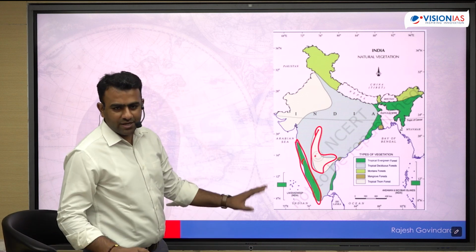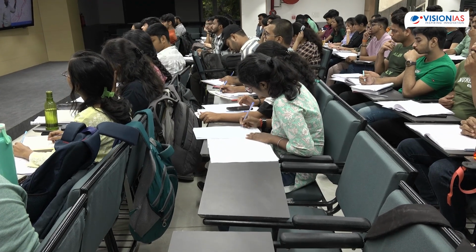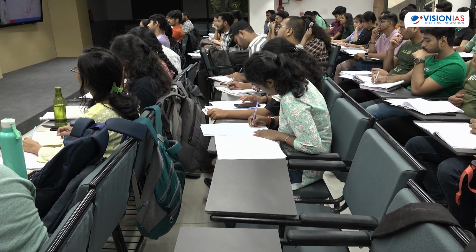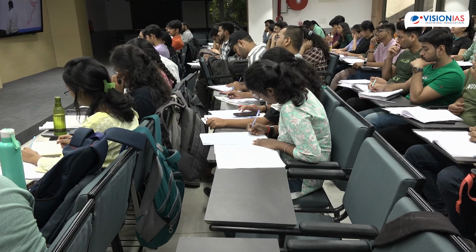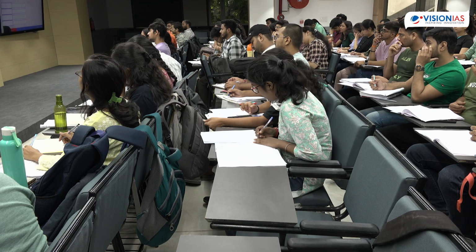There is hardly anything here, very, very little vegetation. Why? Because of the rain shadow region, the leeward side. The same is true of the northeast. Even though it is slightly towards the northern part, a bit higher latitude-wise, it still receives good rainfall. You will find rainforest over there also.